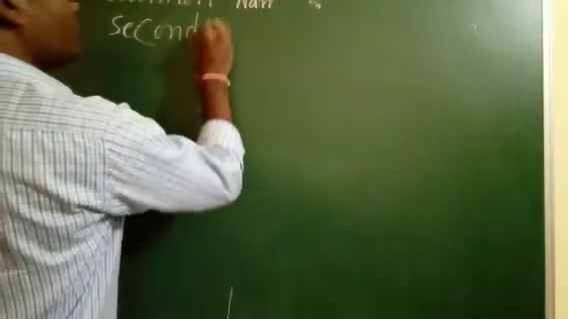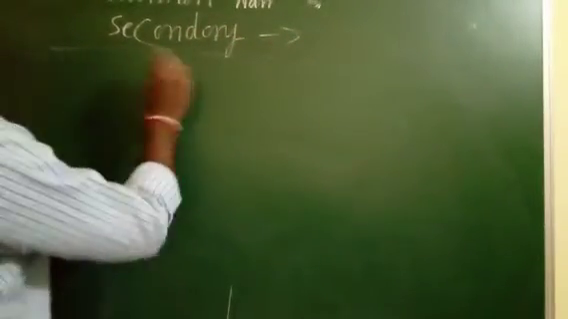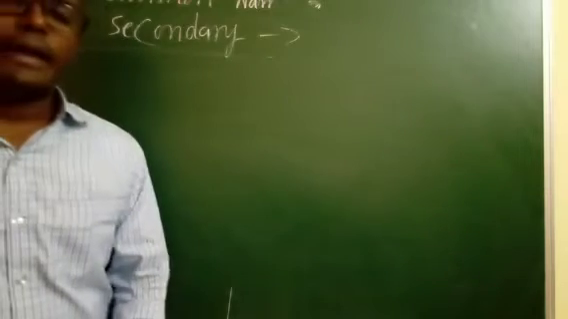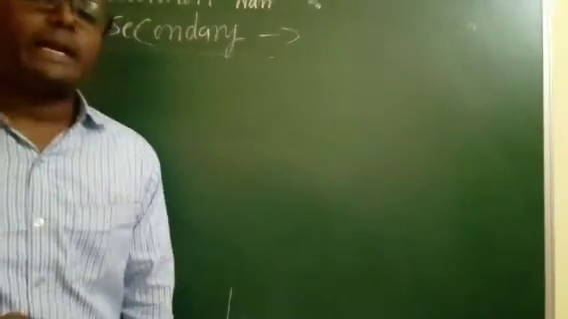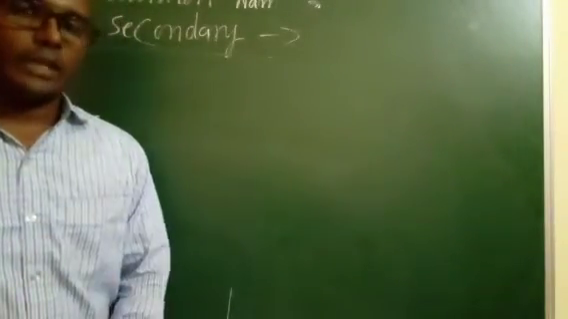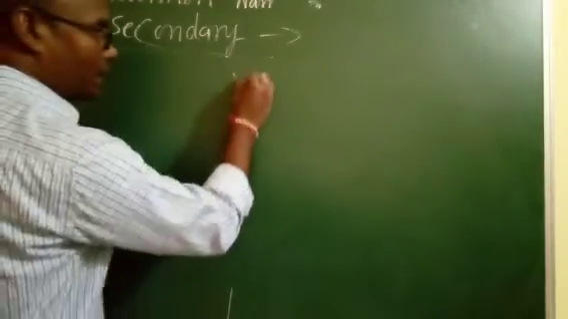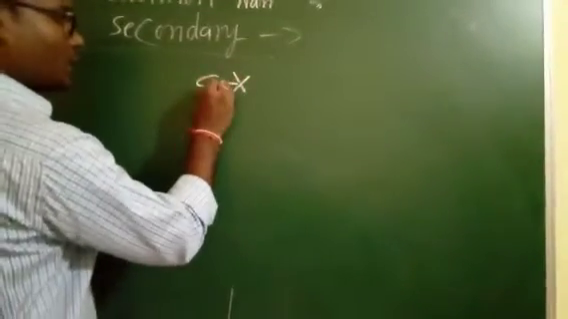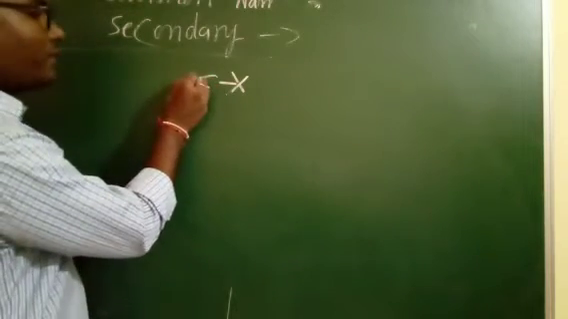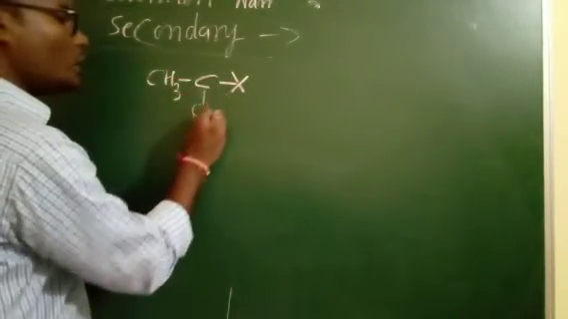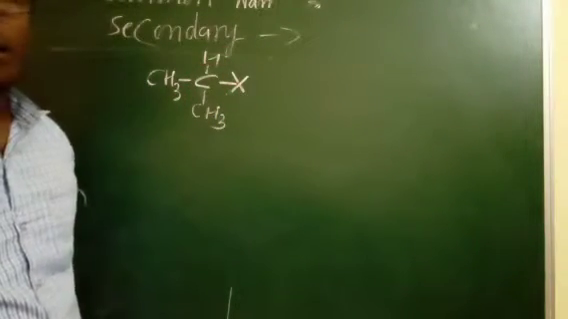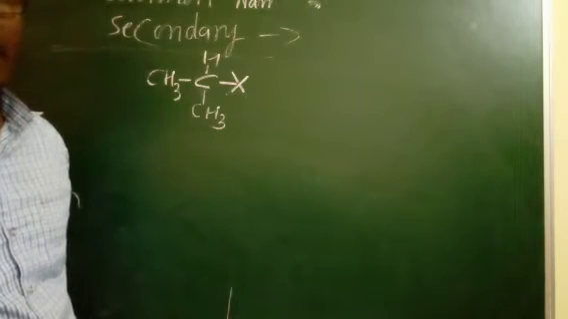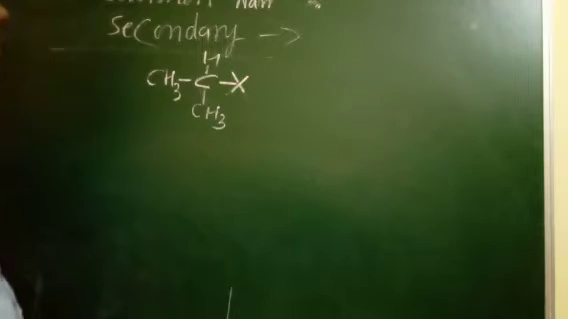Next one, secondary. Secondary means the halogen atom is attached to a carbon that itself contains 2 CH3 groups. That is what we call a secondary carbon atom. How to name this compound?